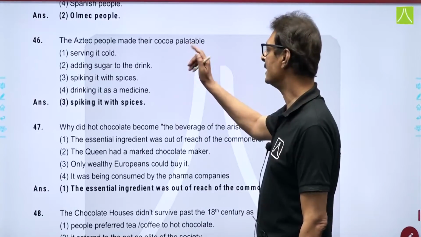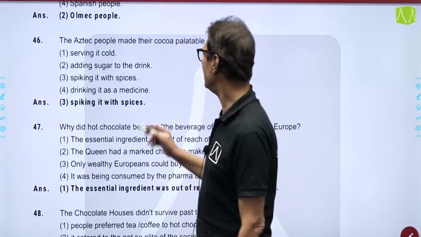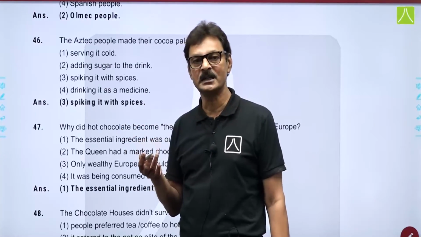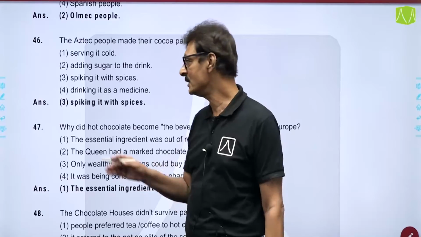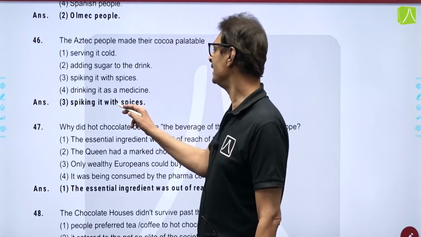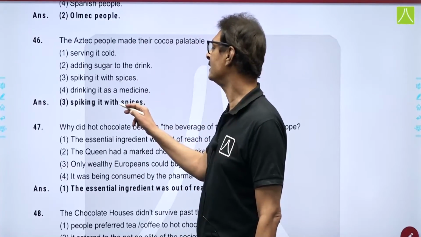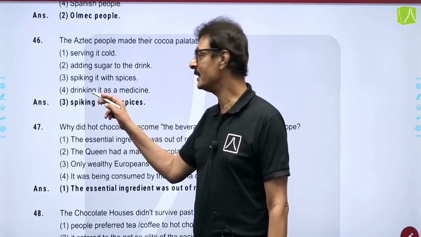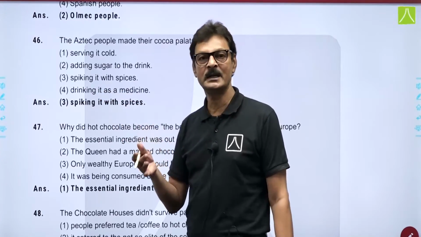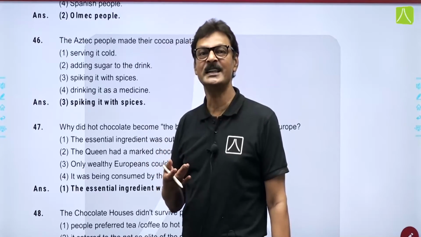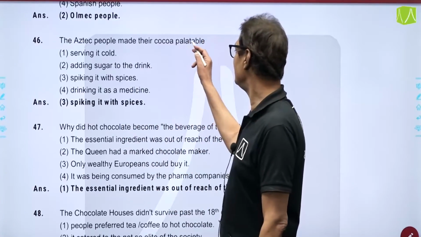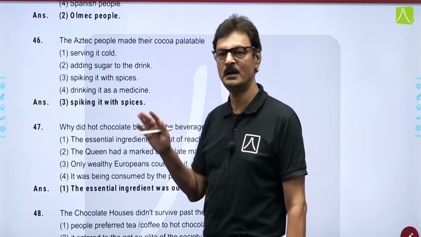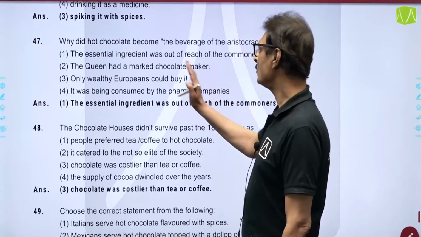Question number 46. The Aztec people made their coffee palatable. What is palatable? Palatable is something tasty which can be consumed, delicious. And how did they make it? By spiking it with spices. Spiking it with spices is the correct answer. Many students felt that the answer is drinking it as a medicine, but no medicine tastes good. The word palatable gives a clue that the correct answer should be option number 3 and not option number 4.